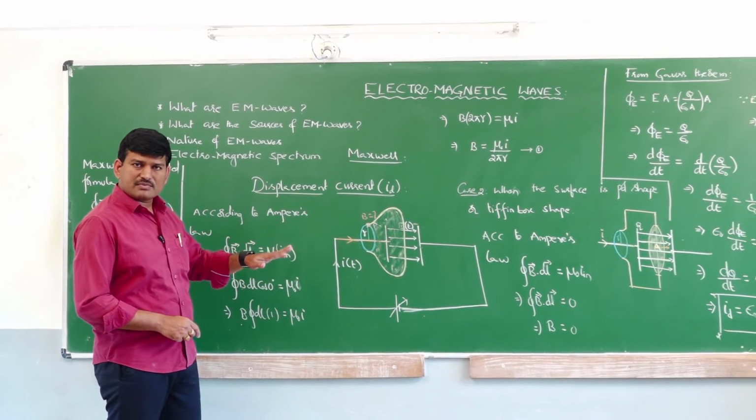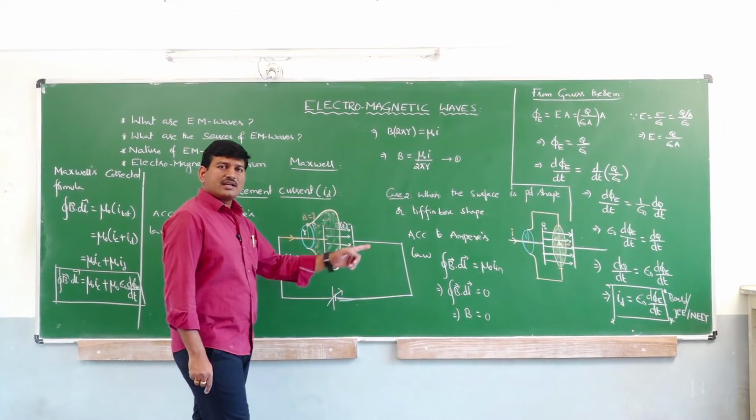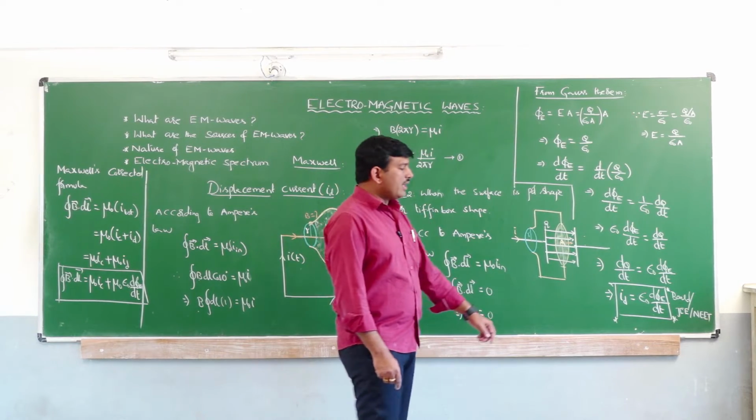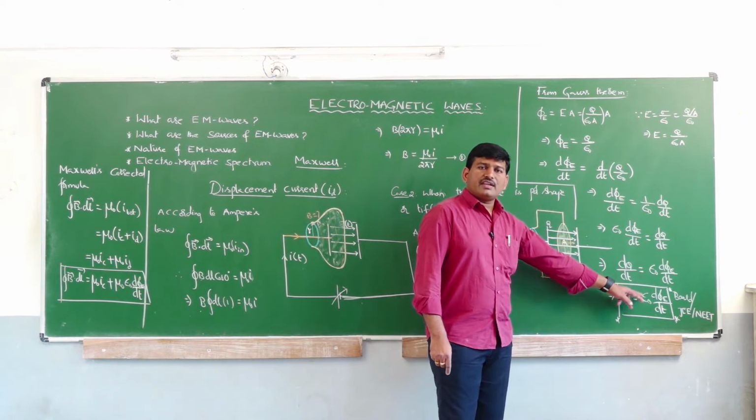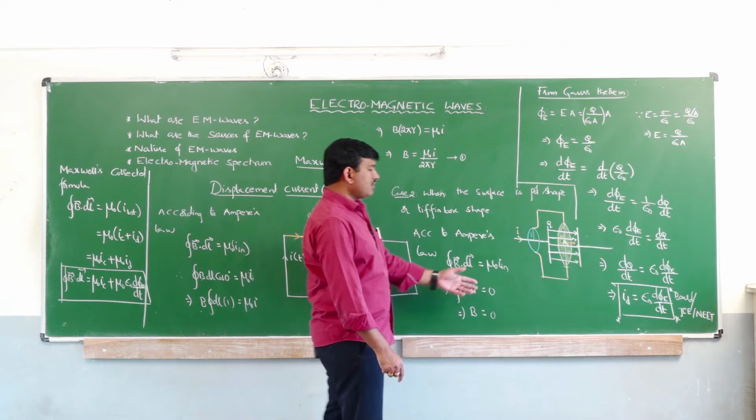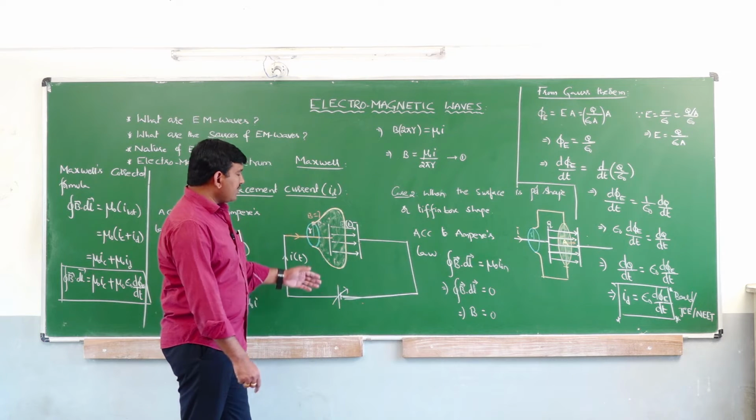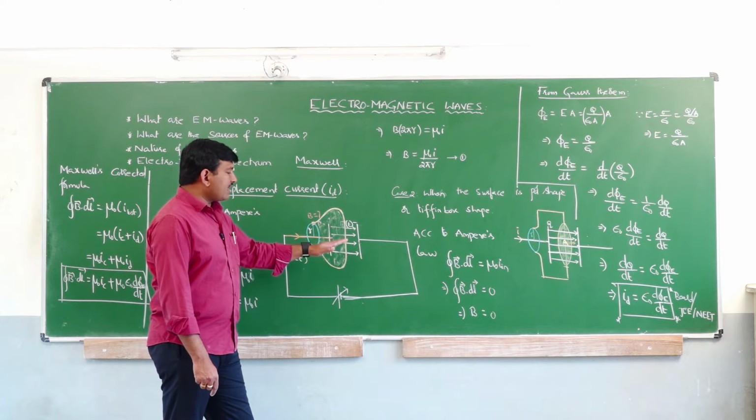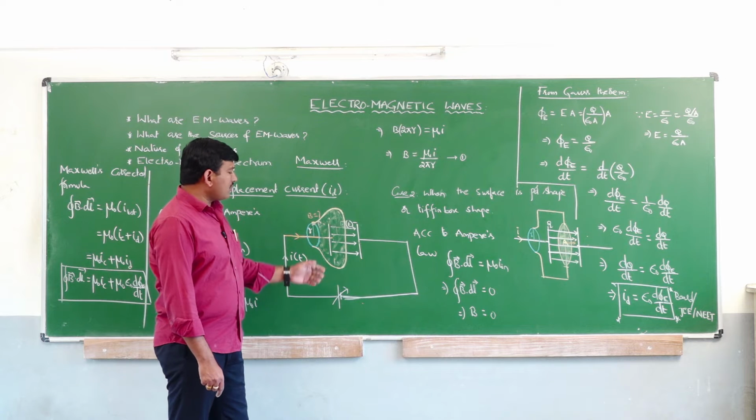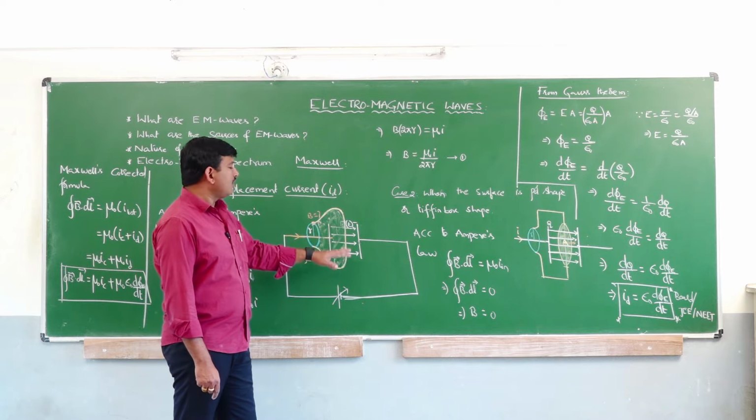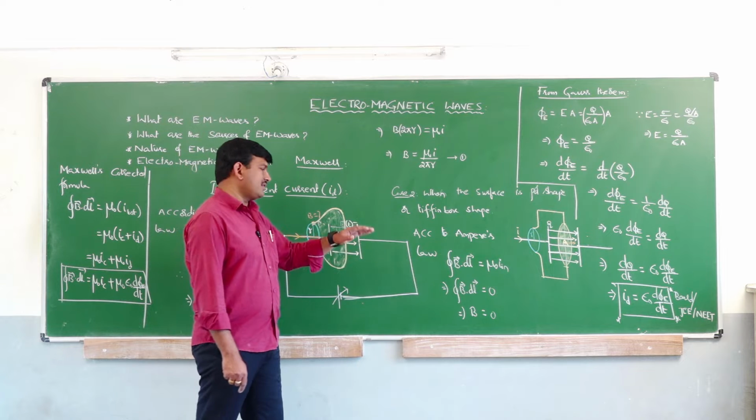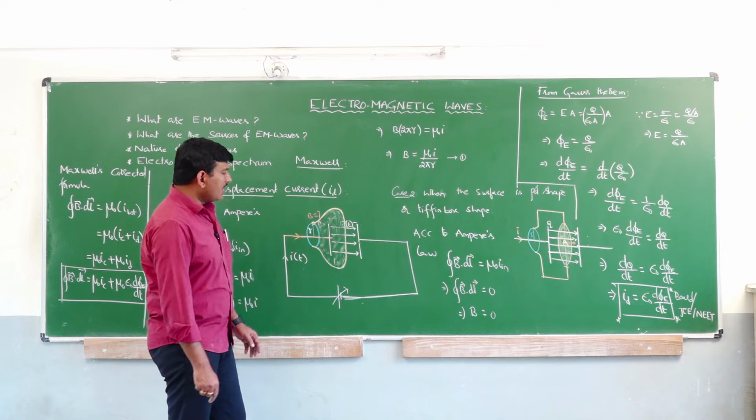What is the formula for displacement current? Displacement current is given by the formula I_D is equal to epsilon naught into d phi E by dt. And what is meant by displacement current? The current that is developed because of the electric displacement, or the current that is developed because of the variable kind of electric field is said to be the displacement current.